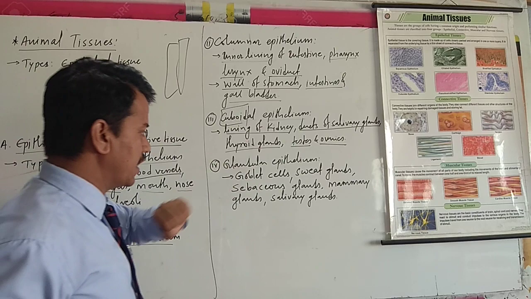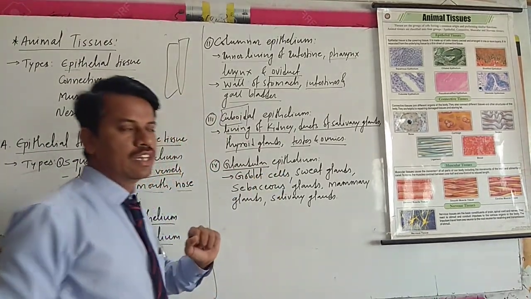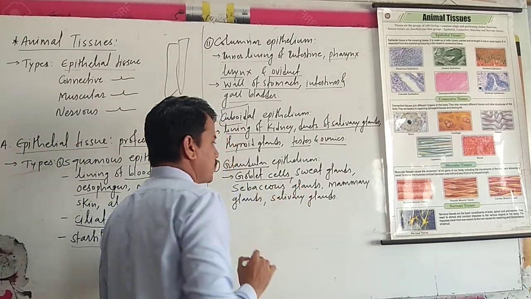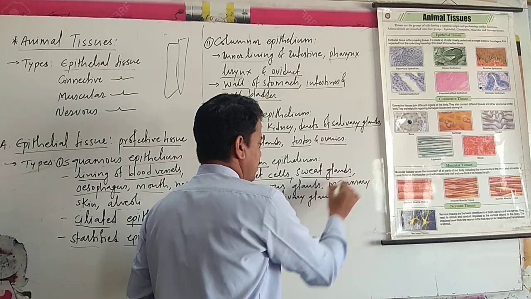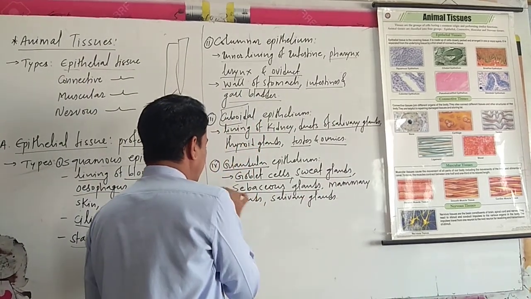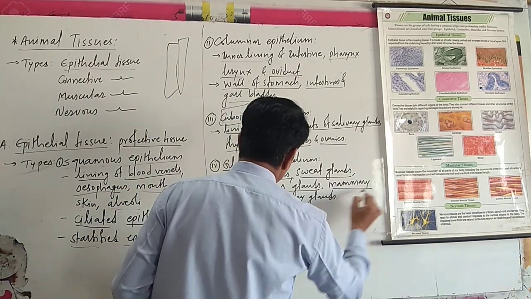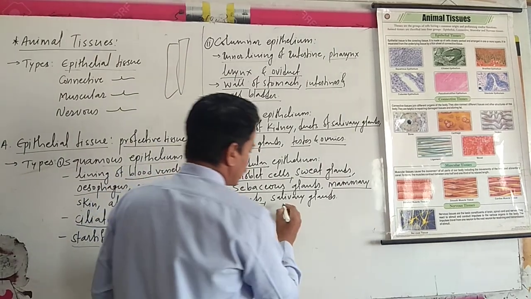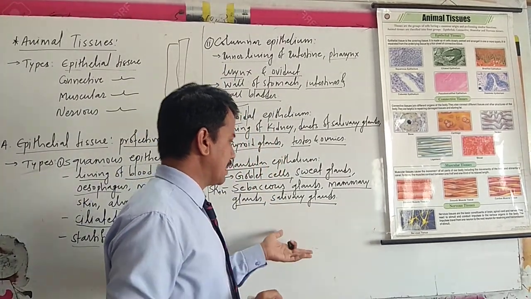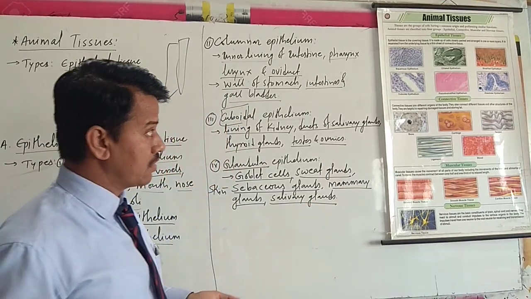Then glandular epithelium. Glandular means especially glands. Mainly goblet cells are there, then sweat glands, then sebaceous glands in the skin, then mammary glands for milk, and the salivary glands for secretion during digestion. Salivary glands are located in the mouth for the initial digestion.